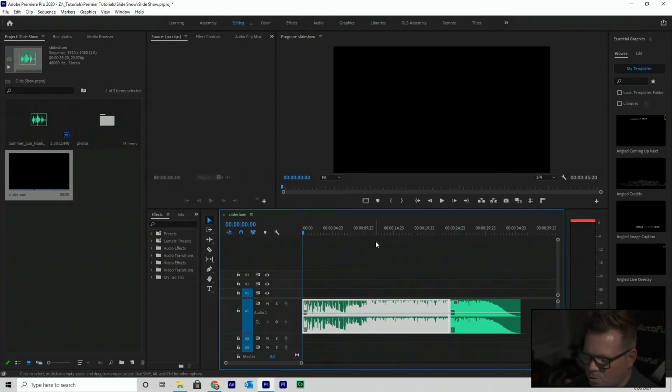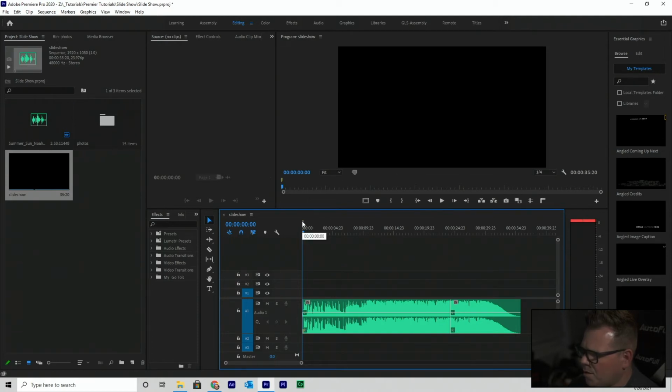Now I'm going to use the M key on my keyboard, M as in Mary, and every so often I'm going to place a marker on my timeline. Starting at 0, let me hit M. You always want to start with 1 on there, and you want nothing selected, because you want the markers to fall up here. You don't want them down in the clip. So I'm going to hit M. There we go, see, it's right there.